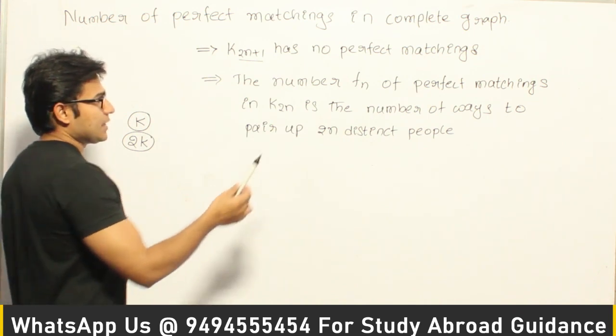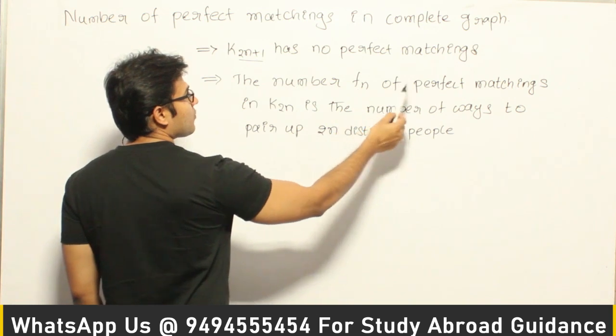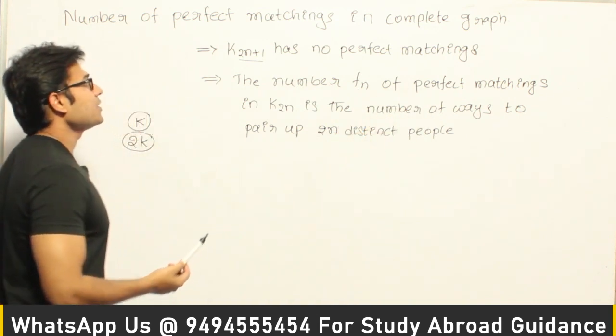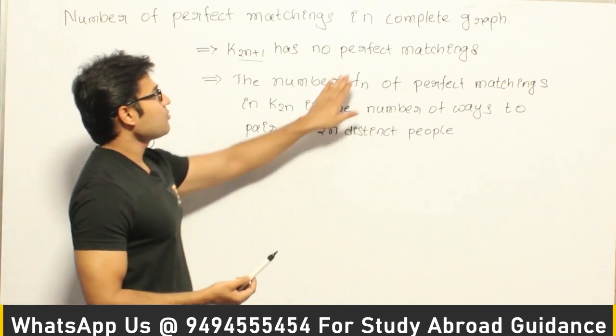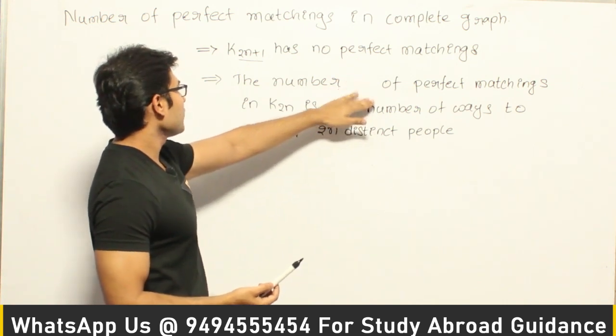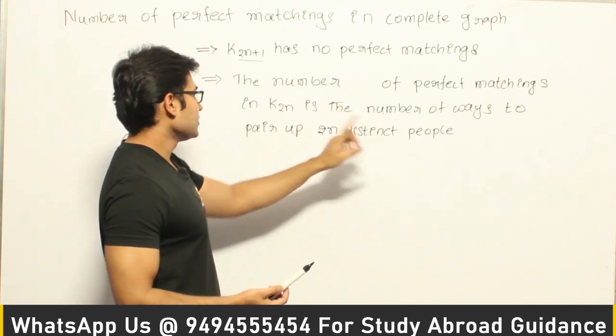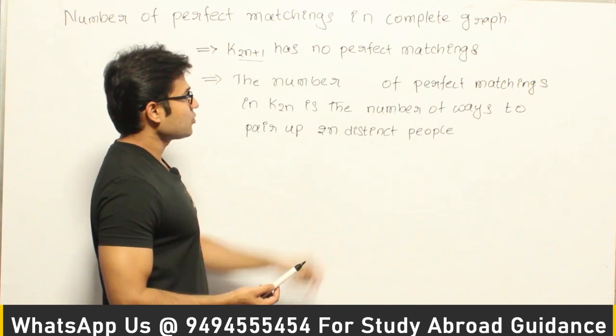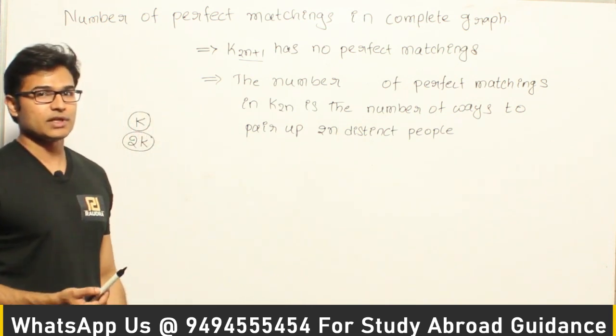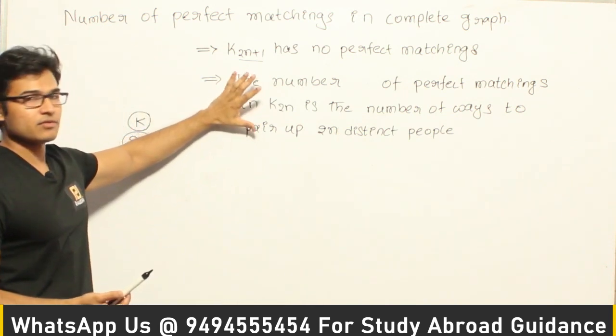And the next one is the number f of n. Let us assume that we want the number of perfect matchings. The number of perfect matchings in K2n is the number of ways we can pair up 2n distinct people, right? So this can be correlated that way.